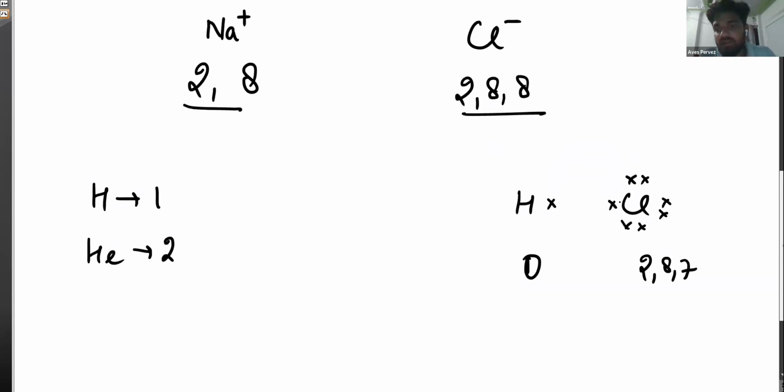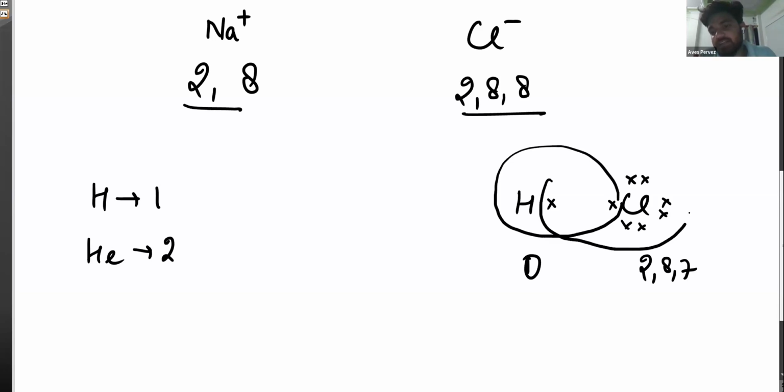It will share electrons like this. This is the type of sharing. When you share this electron, hydrogen is going to have 2 electrons for some time, and this chlorine is going to have 8 electrons for some time. So both are stable, but this is a covalent bond because one electron is being shared here. So this is a covalent bond.